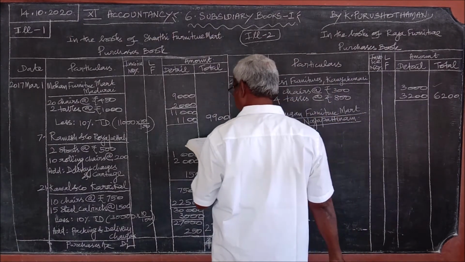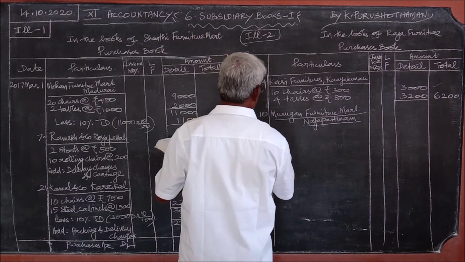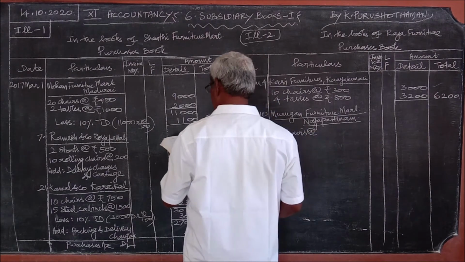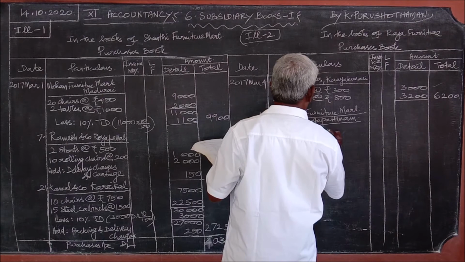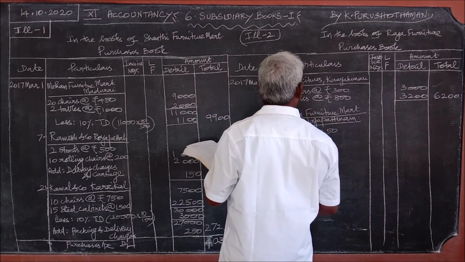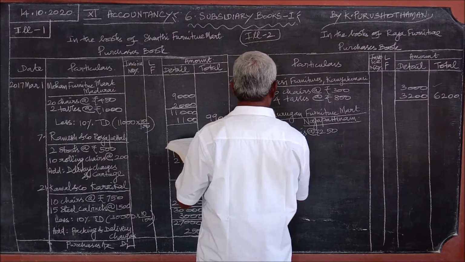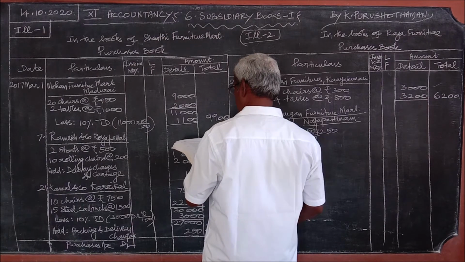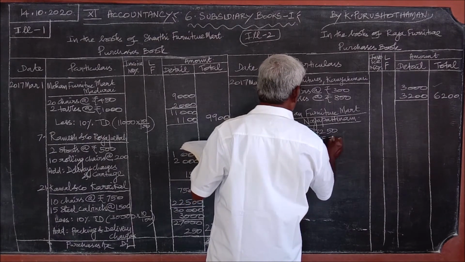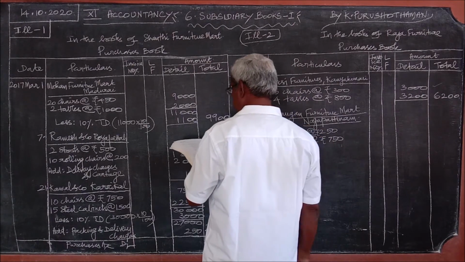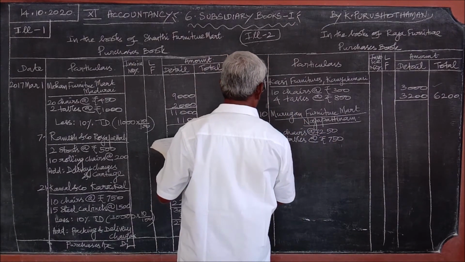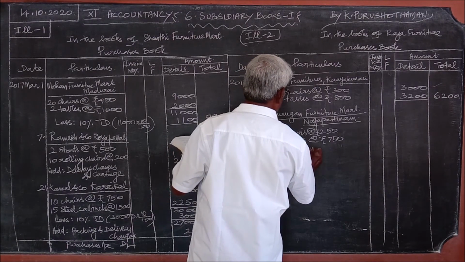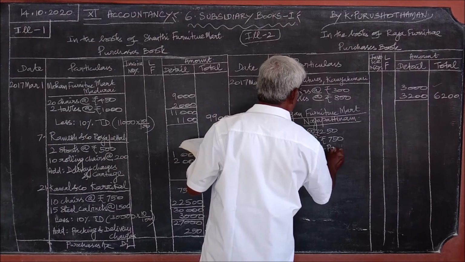In this, 10 chairs at the rate of rupees 250 and 5 tables at the rate of rupees 750. This is delivery and packing charges, therefore it should be added. And delivery and packing charges.